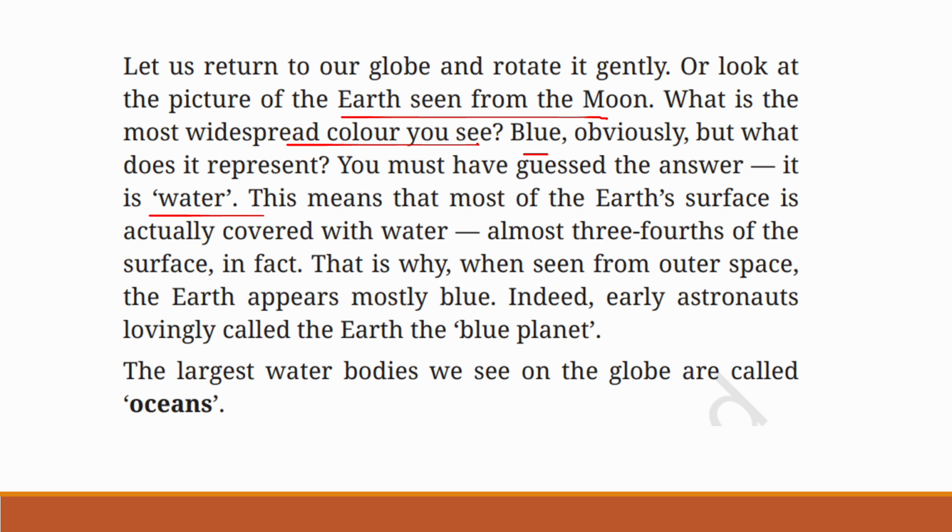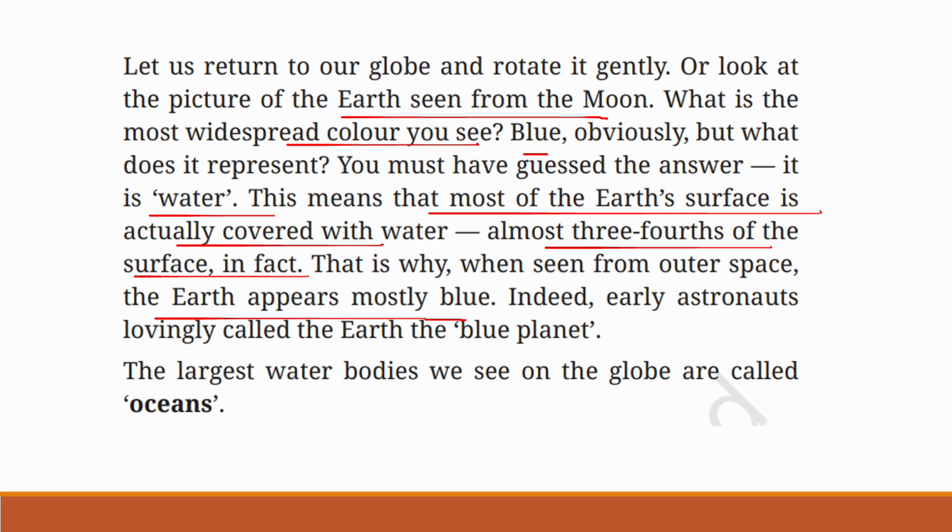It is water. This means that most of the Earth's surface is actually covered with water. Almost 3/4 of the surface, in fact. That is why when seen from outer space, the Earth appears mostly blue.